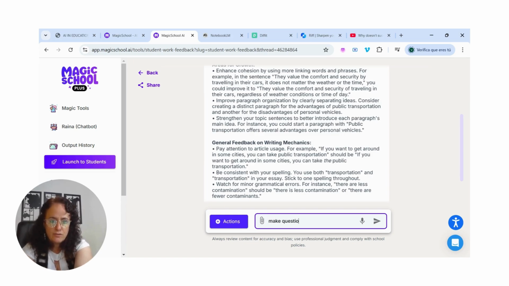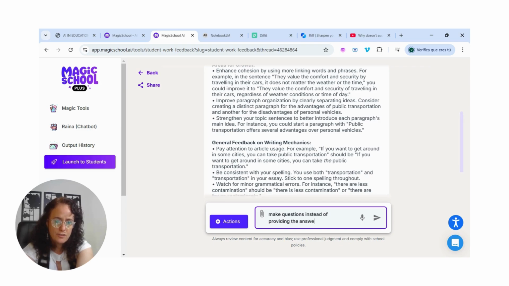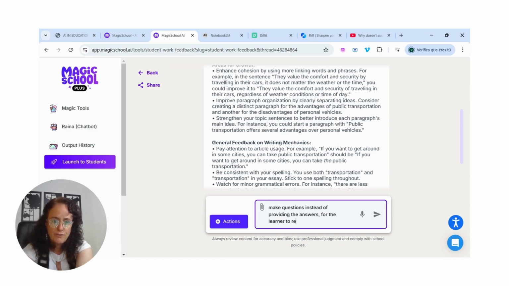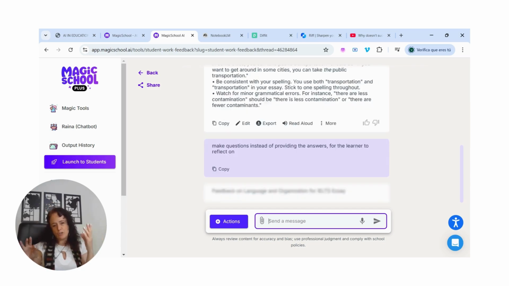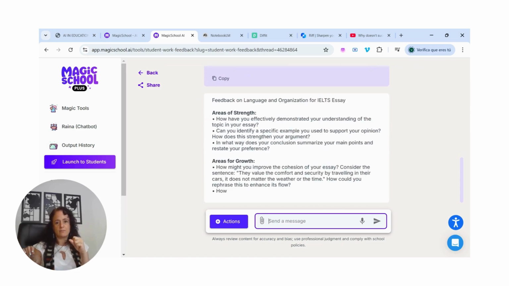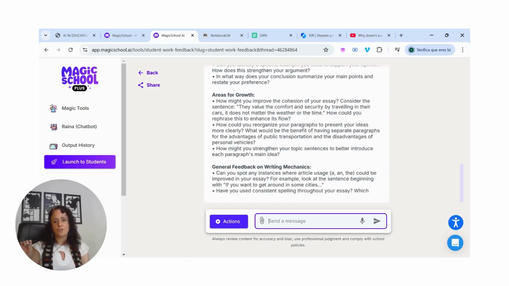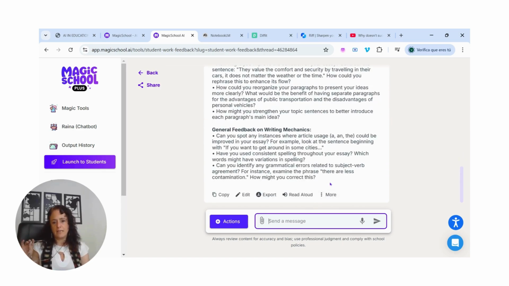Make questions instead of providing the answers, for the learner to reflect on. Let's check what happens now. I want my learners to reflect on the corrections they may have. So let's see what we get now.